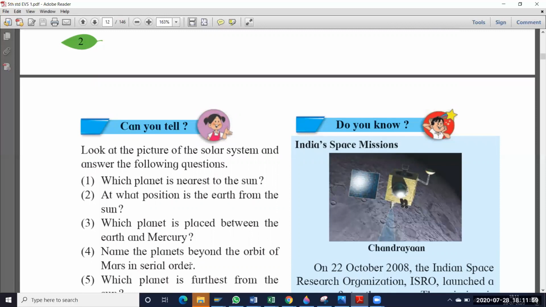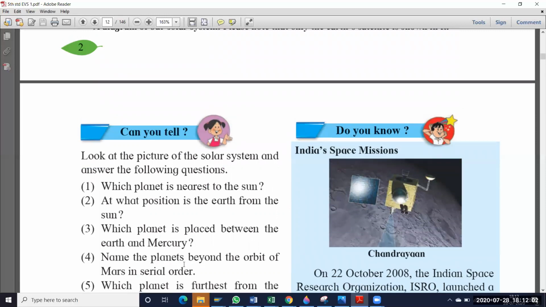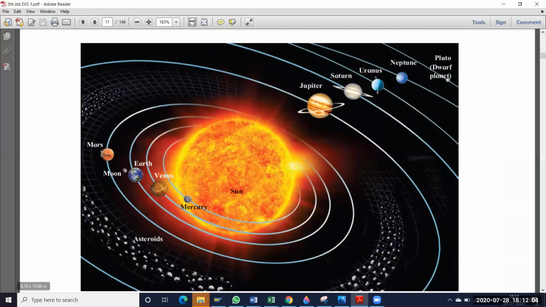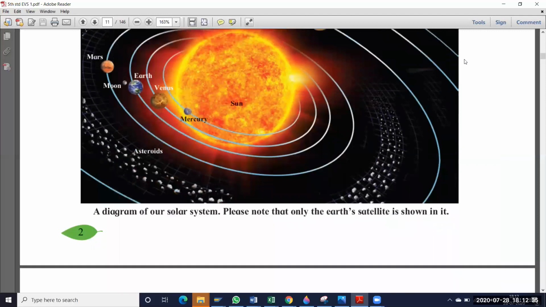And the fourth one: name the planets beyond the orbit of Mars in serial order. Okay, so see here, here it is Mars. So beyond Mars, what planets are there? So you have to tell in order. So first one is what? Moon. So Mars is here. So beyond that: Moon, Earth, Venus, Mercury, Sun, Jupiter, Saturn, Uranus, Neptune, Pluto. So this is the order, and those planets are beyond Mars.